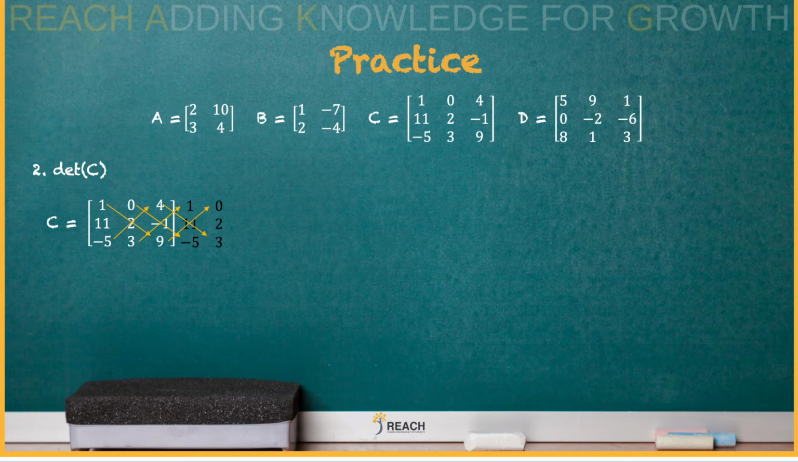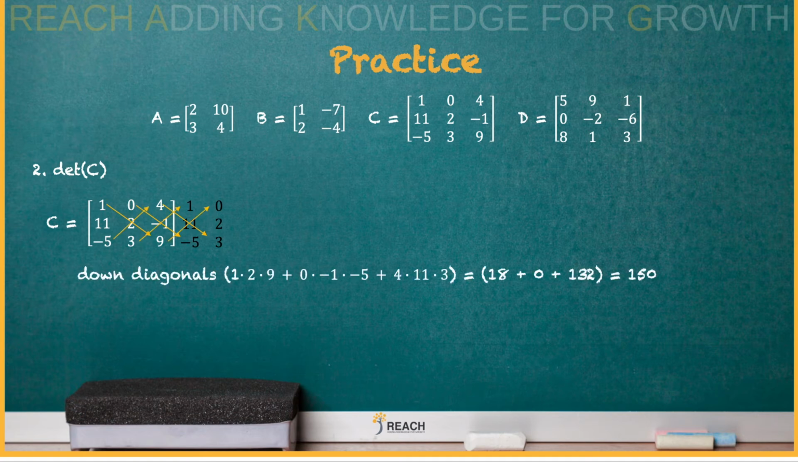So the ones that are going down is first. And that's the 1 times 2 times 9, the 0 times negative 1 times negative 5, the 4 times 11 times 3. As you see, we multiply all 3 of those each time and you add them all up. And we get 150. That's the one that's going down.